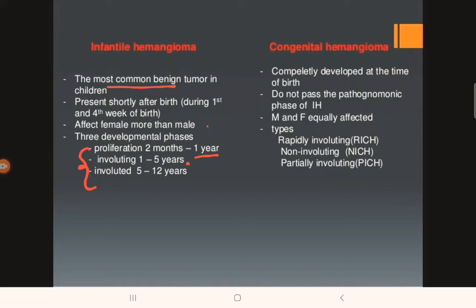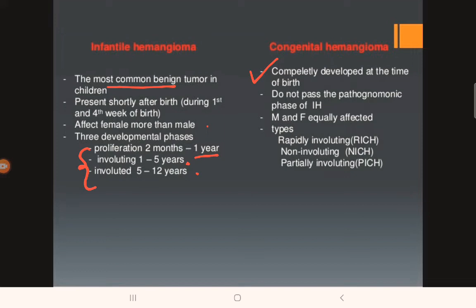It lasts till 5 years of age. Whereas the involuted phase, it has completely resolved and it lasts till almost 12 years of age. Whereas the congenital hemangioma, it is completely developed at the time of birth. So when you will see the patient, you will see a completely formed tumor. So it is completely developed at the time of birth.